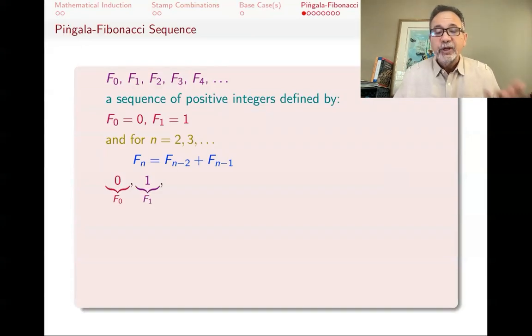The 0th one is 0. The first one is 1. The next one is 0 plus 1. That will be 1. The next one after that is 1 plus 1. That will be 2. Then 1 plus 2 will be 3.